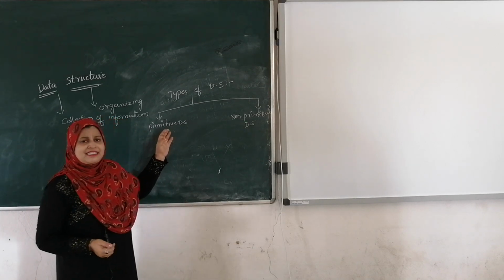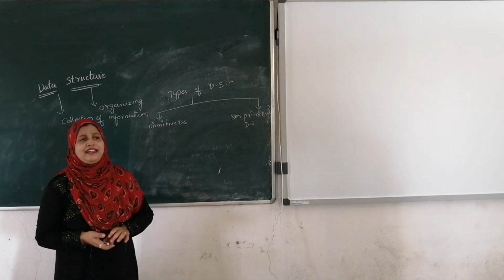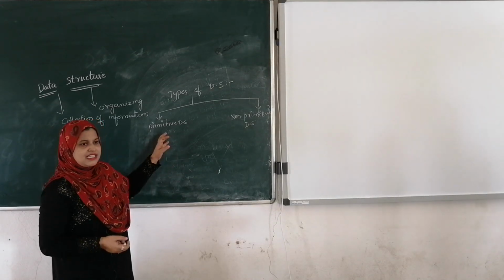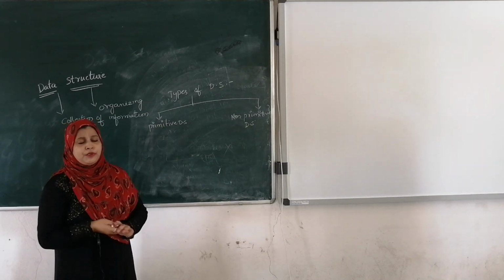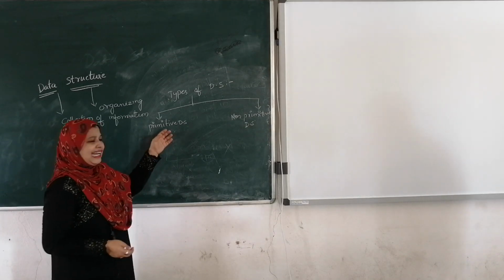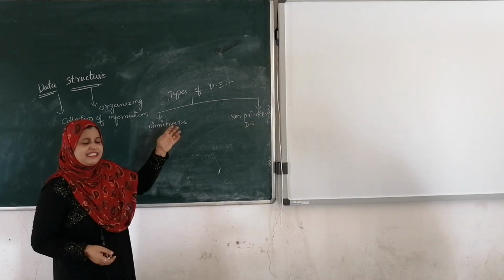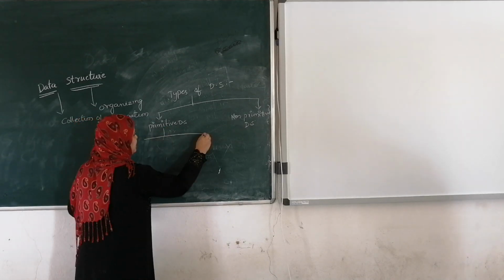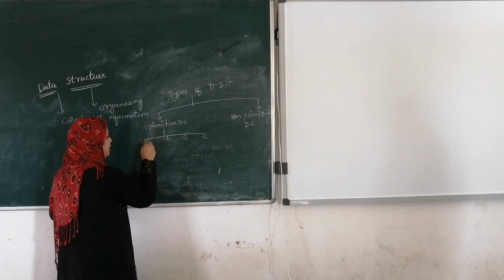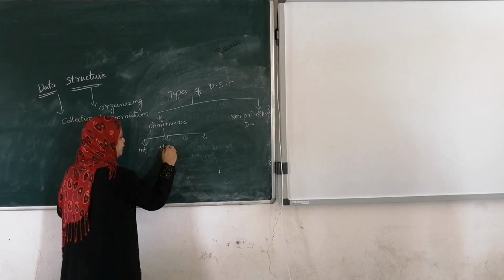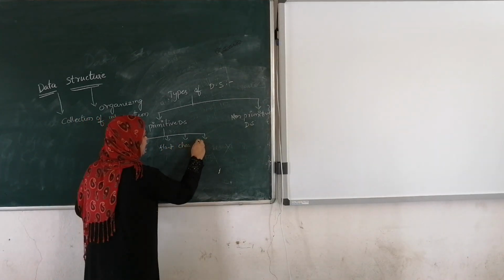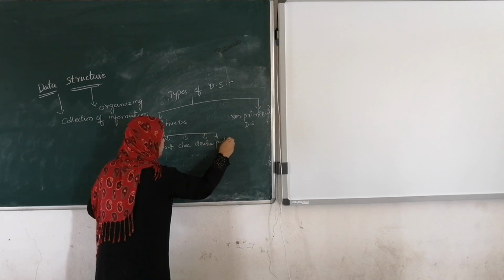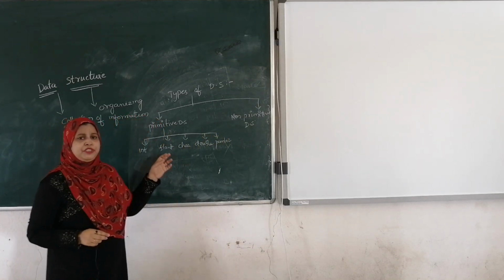Primitive data structure means these data structures are directly supported by the programming language. It means these are already predefined data structures. Examples of the primitive data structures are int, float, char, double, pointer. All these are examples of the primitive data structures.